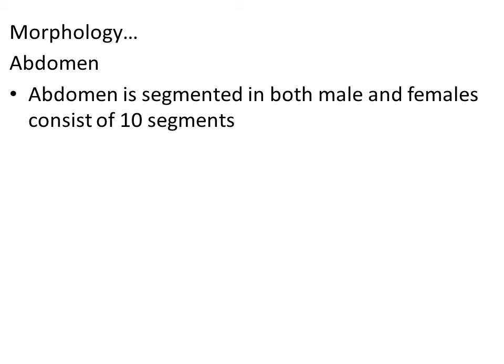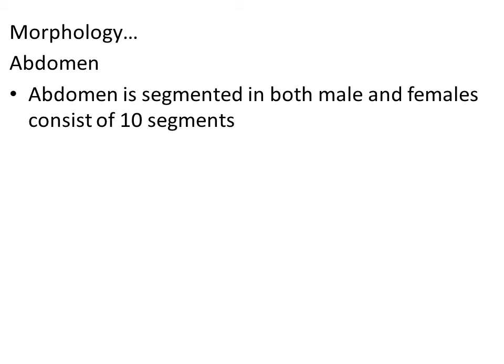We know that cockroach is a unisexual animal, right? So the male is separate and the female insect is separate. Both in male and female, the abdomen is highly segmented. Nearly 10 different segments can be seen in the abdomen. So what is the number of segments forming the abdomen region? 10 segments, right?